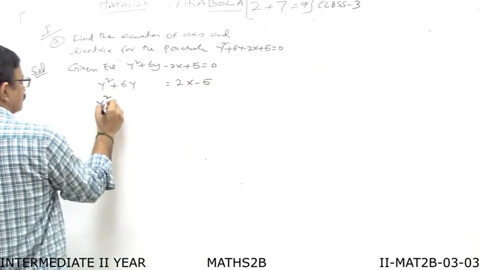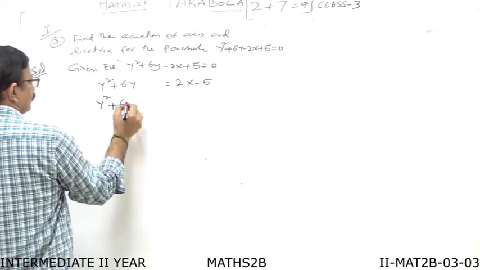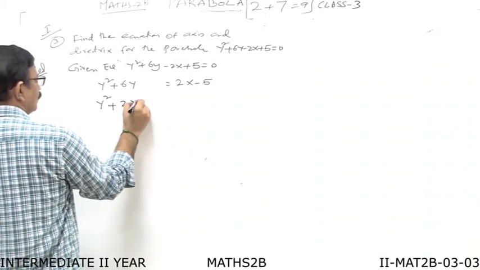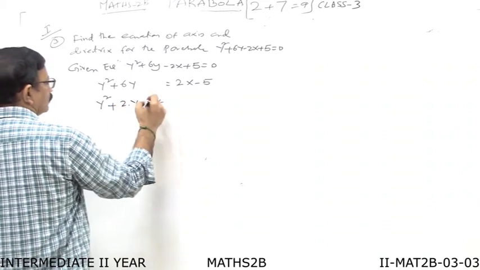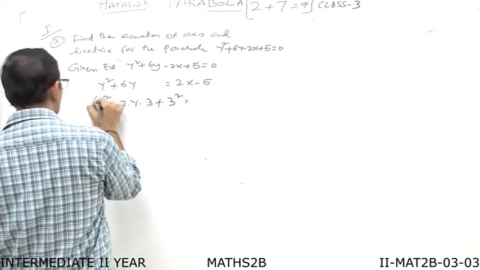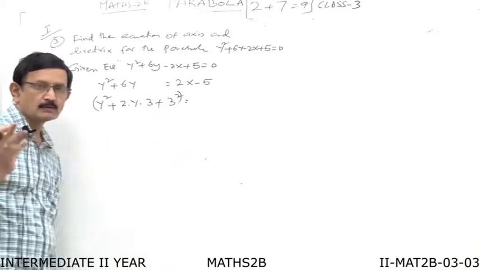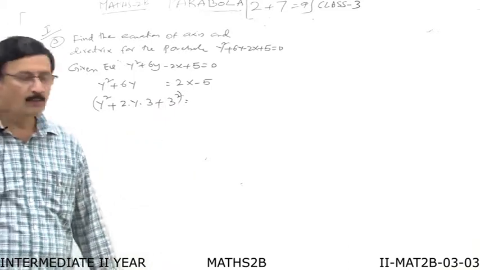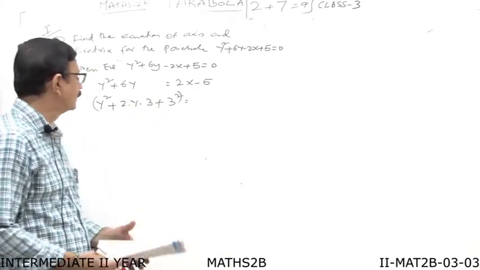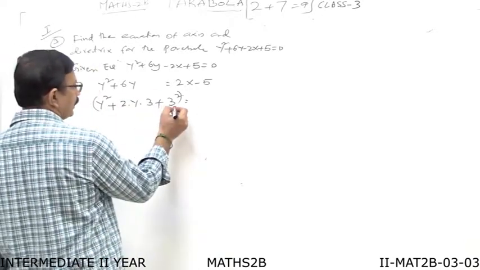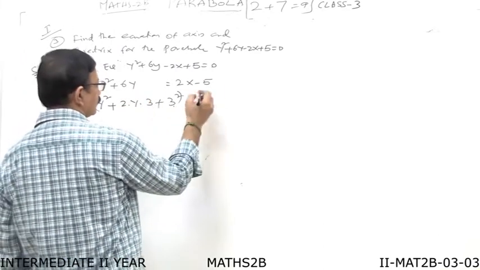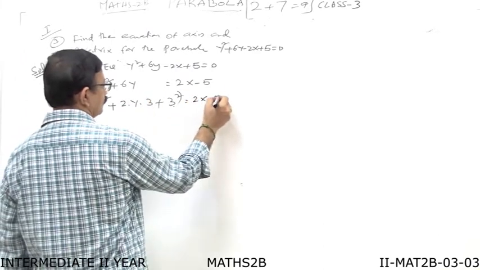Now this is y square, and this 6y we can write as 2 into y into 3, plus 3 square. We are converting y square plus 6y into the form a square plus 2ab plus b square. So what we have done here is we have added 9 to the left side, so the same thing should be added to the right side.